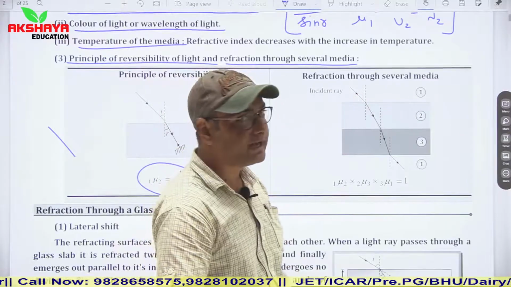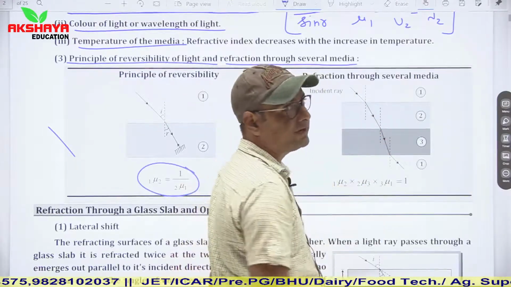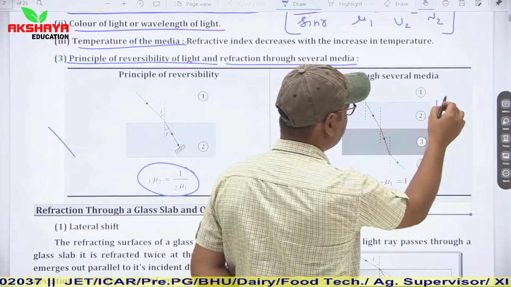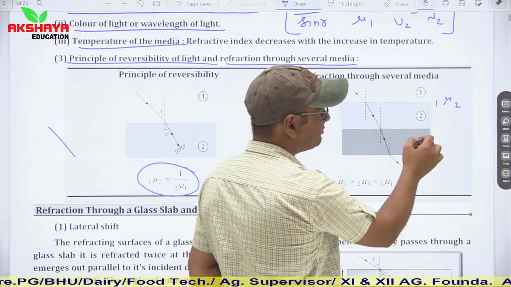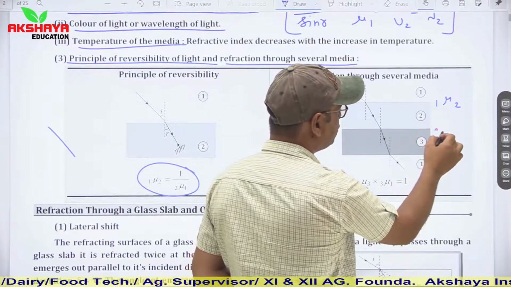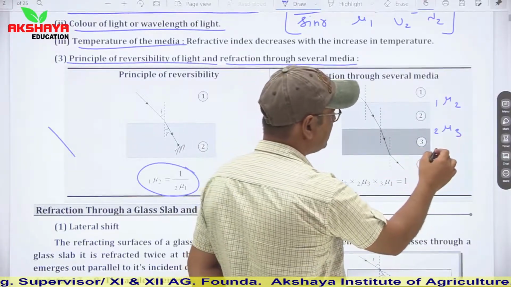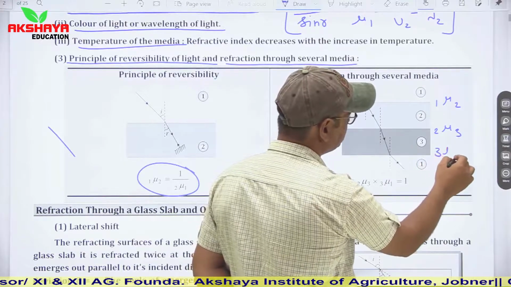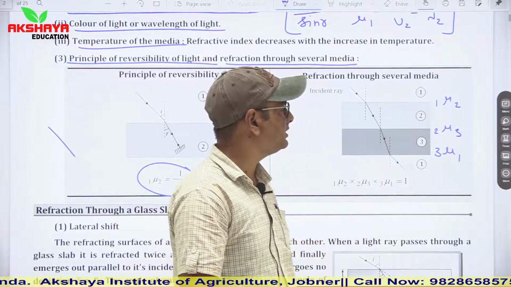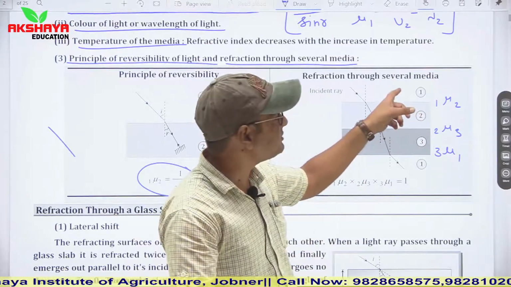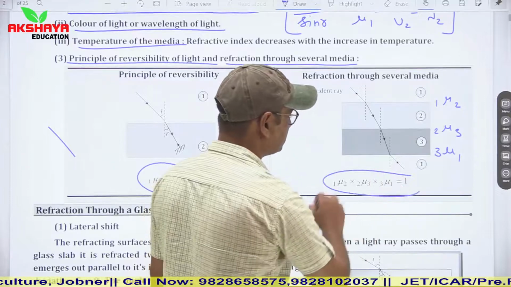Now refraction through several media. In the first case we consider that light is traveling from the first medium to the second medium, so the relative refractive index is 1 mu 2. When light travels from the second medium to the third medium, the refractive index of the third medium with respect to 2 is 2 mu 3. And when light travels from the third medium back to the first medium, it is defined as 3 mu 1. If we multiply 1 mu 2 into 2 mu 3 into 3 mu 1, we can clearly see that light travels from the first medium and comes back to the first medium. It means their product is always equal to 1.